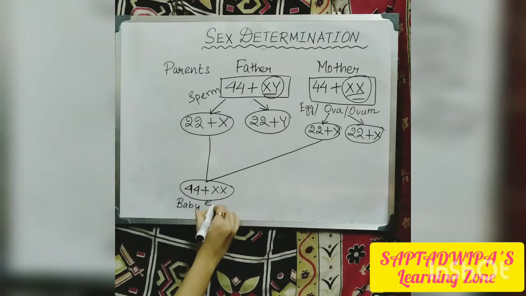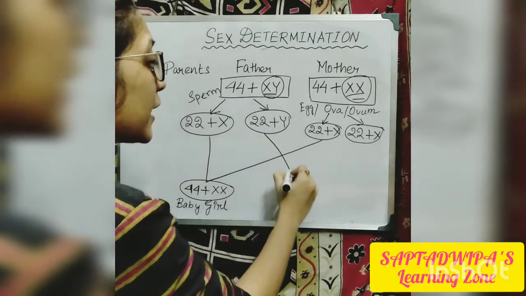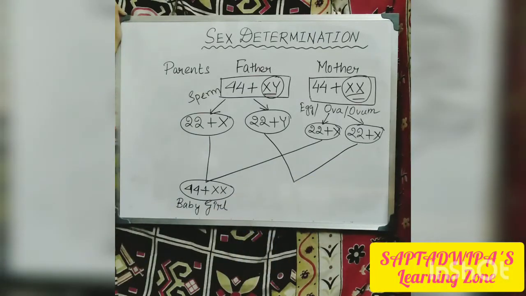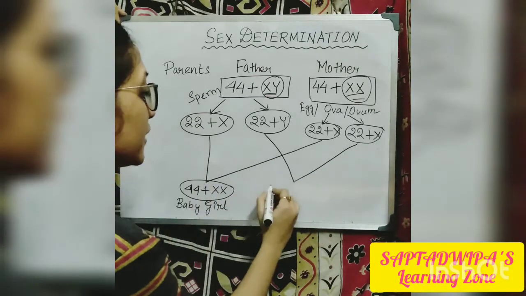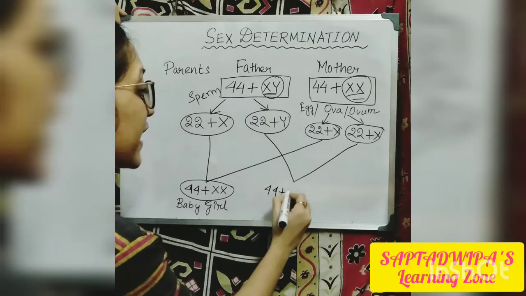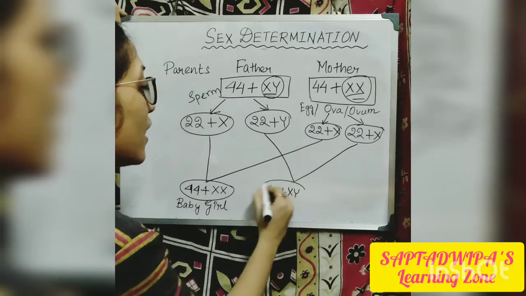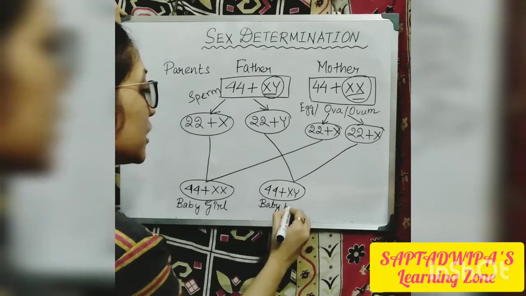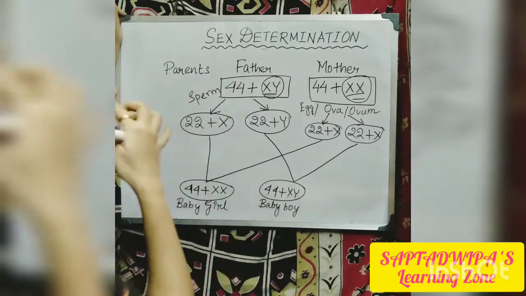Like that, when the sperm is carrying a Y chromosome within it, and it combines with this one, what will be the result produced? It will produce 44 plus XY. So it's a baby boy, because we know that XY means the gender will be male.